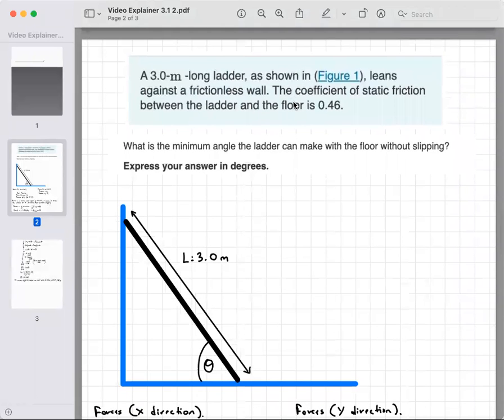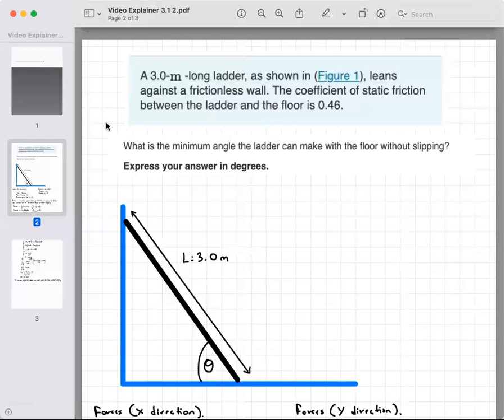Hi, this is Video Explainer for week 3, and I'm going to be solving this problem from the Mastering Physics homework. A 3-meter long ladder, as shown in Figure 1, leans against a frictionless wall. The coefficient of static friction between the ladder and the floor is 0.46. And the question is asking, what is the minimum angle the ladder can make with the floor without slipping? Express your answer in degrees.